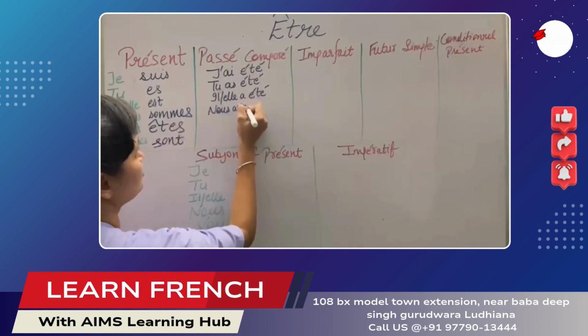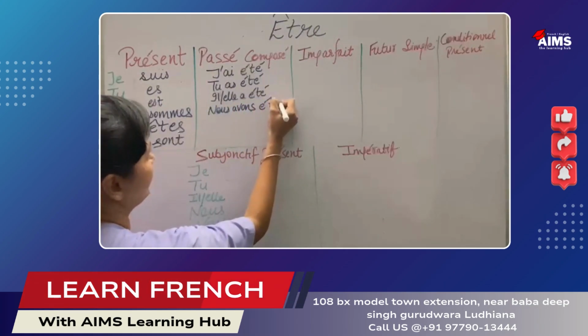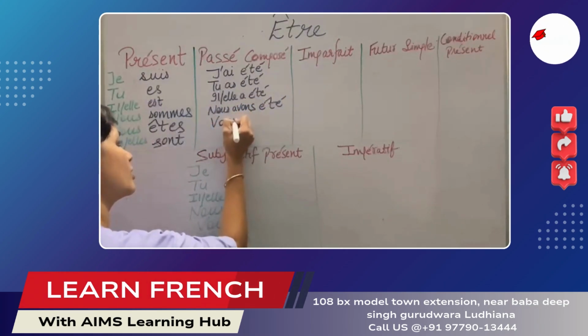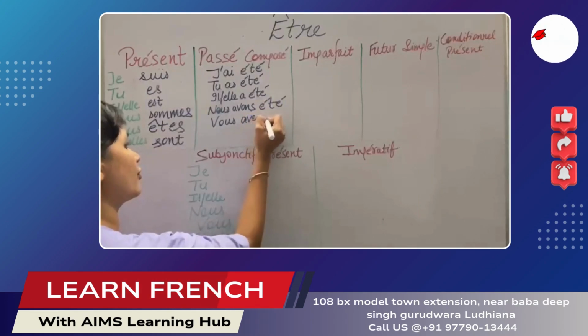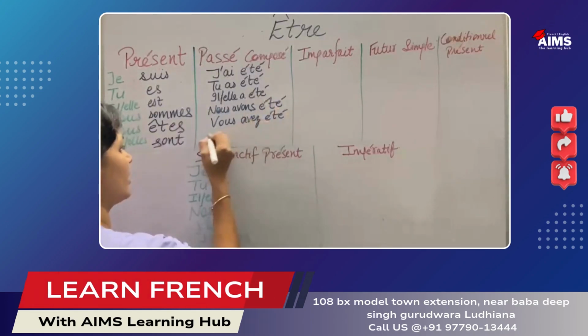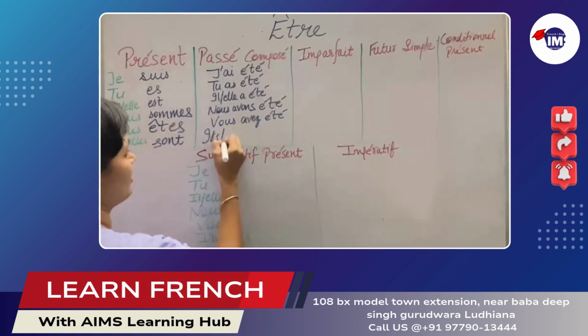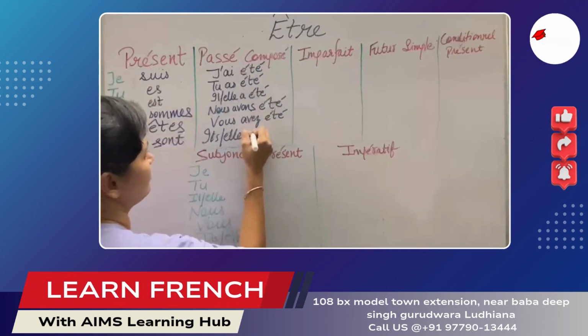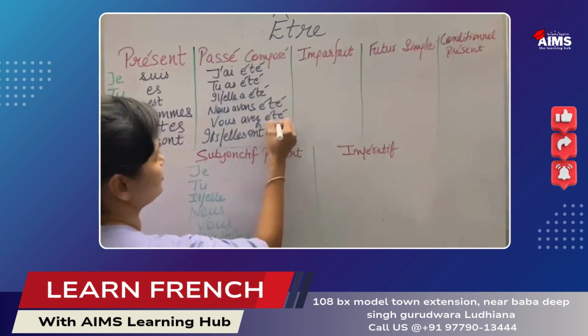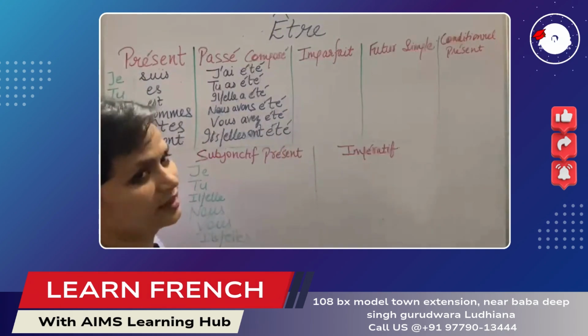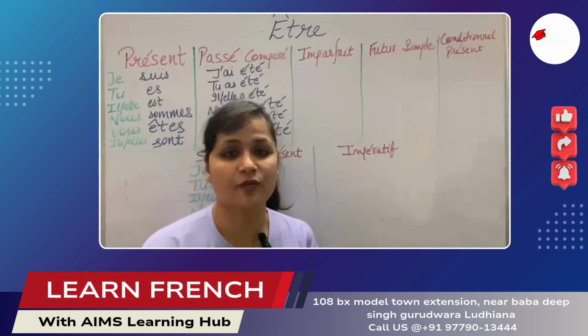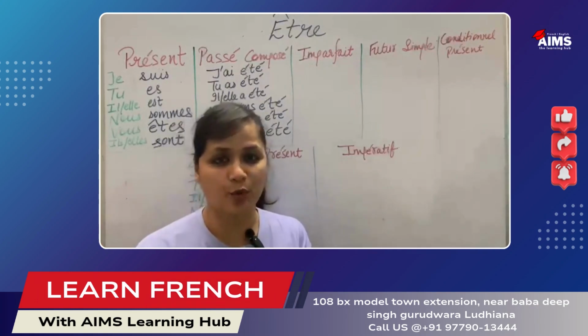Nous avons été. Vous avez été. Ils, elles ont été. Ça va? C'est votre passé composé.